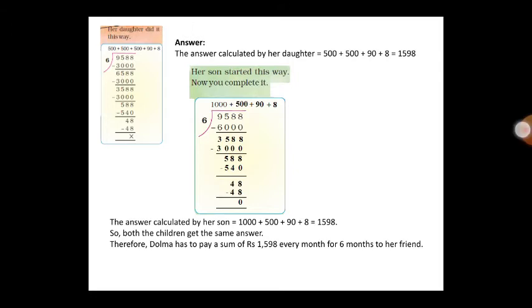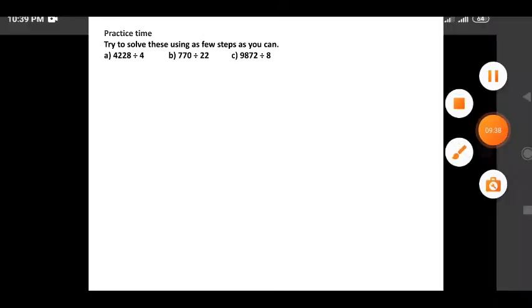Then how much amount does Doloma have to pay? 1598. Try to solve this using as few steps as you can. See here, simple division, that's all.